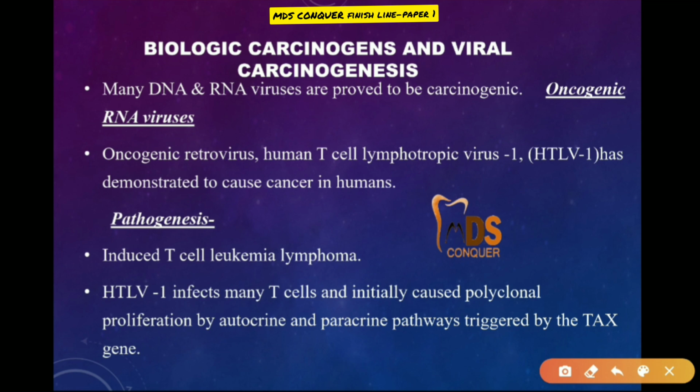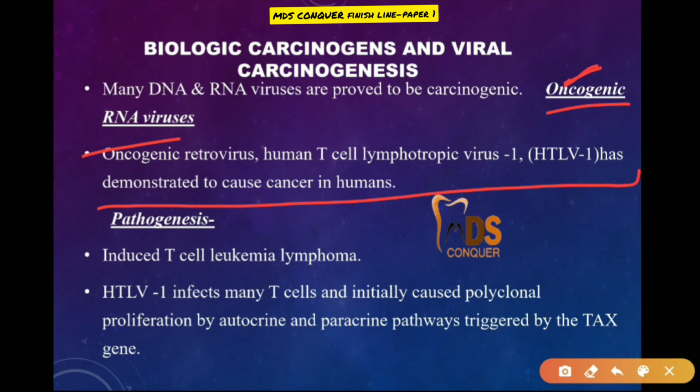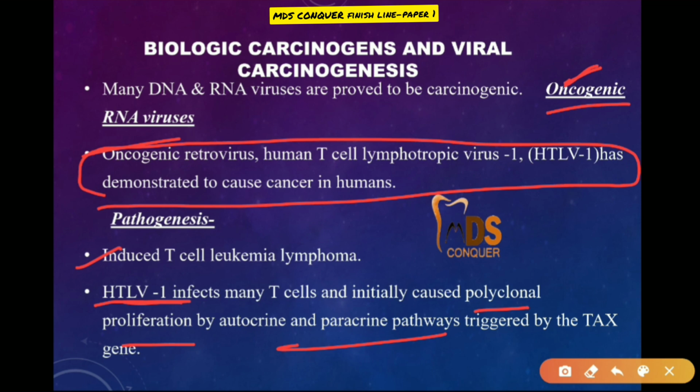Coming to biologic carcinogenesis, which is caused by oncogenic RNA viruses or DNA viruses. Among the oncogenic RNA viruses, the pathogenesis is mainly induced T-cell leukemia and lymphoma. HTLV-1 infects many T cells, which causes polyclonal proliferation through autocrine and paracrine pathways.